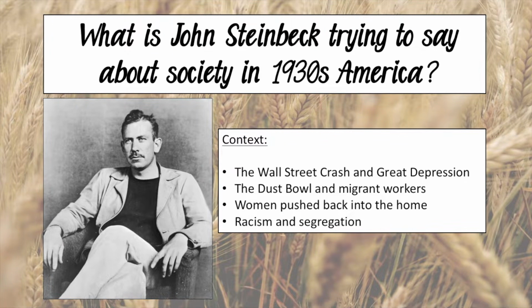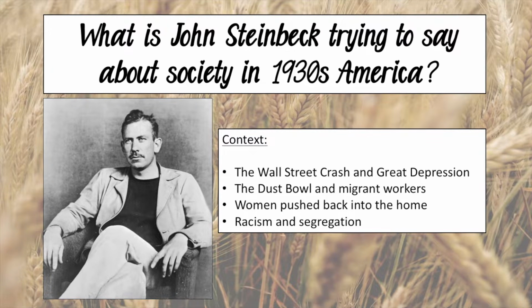Okay, so what is John Steinbeck trying to say about society? Let's really dig deep into context. First of all, in 1929, there was the Wall Street crash, which led to the Great Depression. During this time, up to 29% of Americans were unemployed. There were huge long lines at soup kitchens, many people were homeless, and people were desperate for jobs, so people were fighting over jobs. This is not a society where people are supported if they're in difficult situations. So if we think about a character like Candy, he worries about what will happen to him when he's old and alone, because actually people in society are struggling. There's not going to be people who find it easy to take him in.